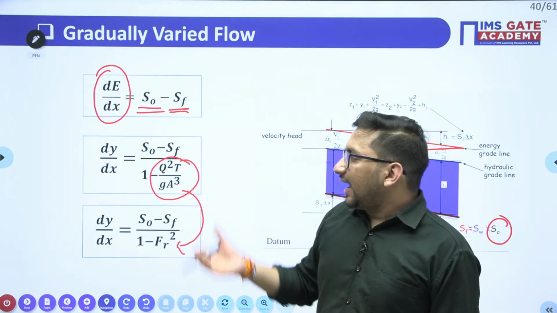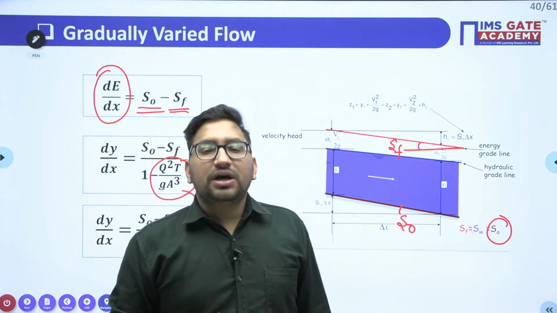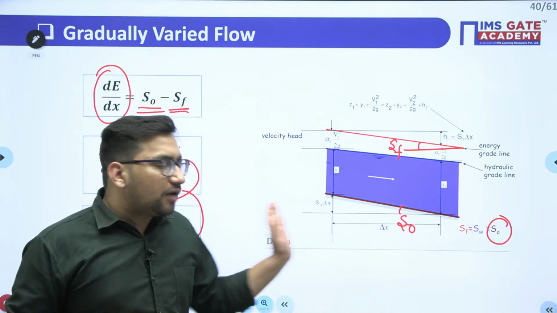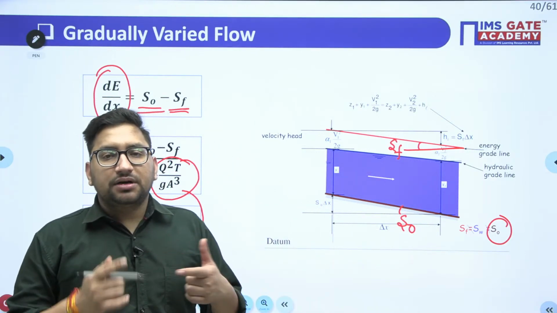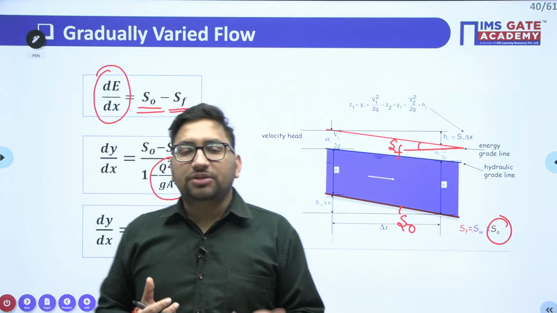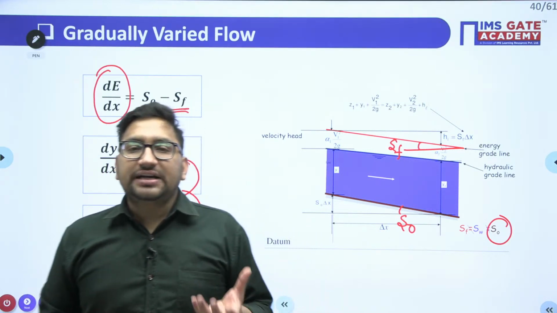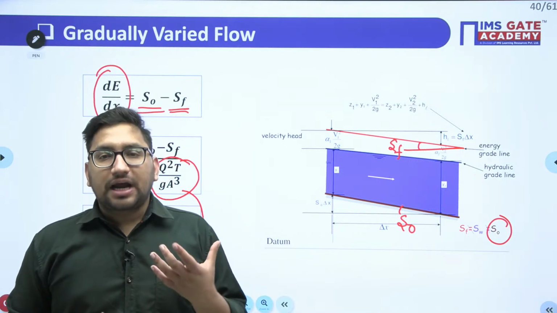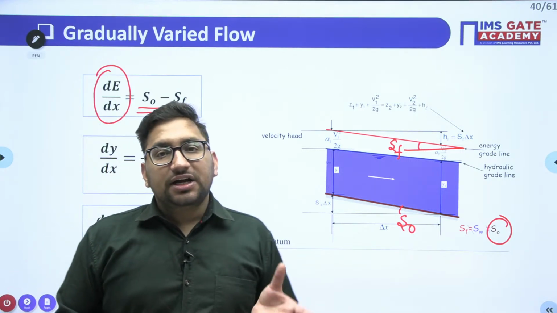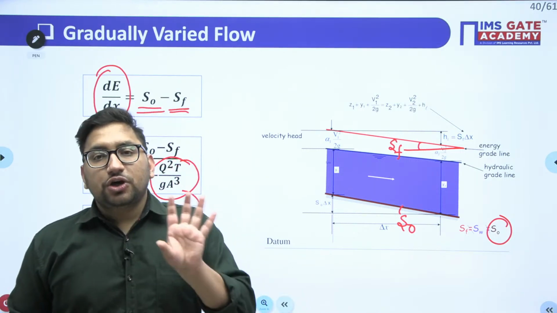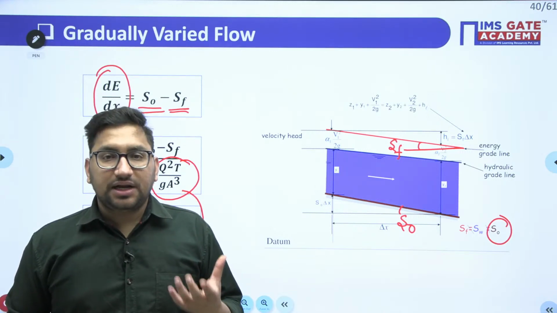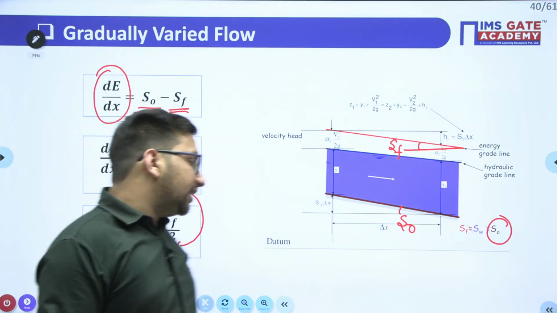Clear? Now as we know, there will be change in depth of flow depending on the type of slope of the channel. Again remember, depending upon the type of slope of the channel, there can be different types of slopes, and depending upon those slopes, your flow profile will be different. Clear? What are the different types of slope that we will see?